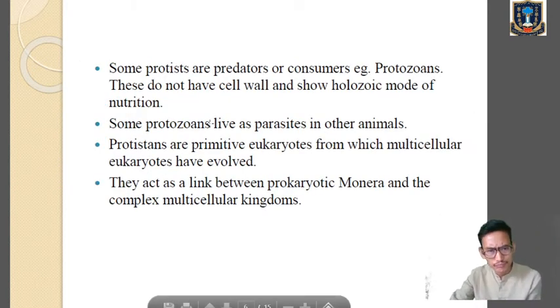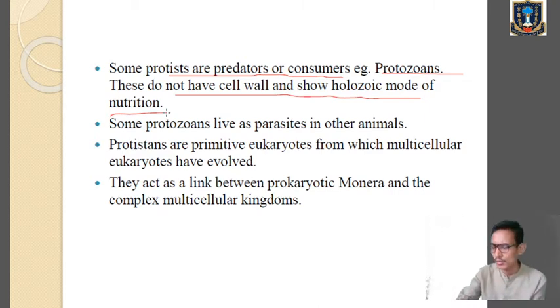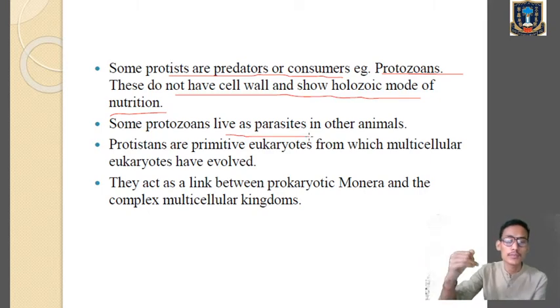Next one, some of the protists are also predators or consumers. Example, you can find protozoans. They do not have cell wall, and show holozoic mode of nutrition, where they engulf the food particles, where there will be ingestion, digestion, and absorption through the alimentary canals. So some of the protists are predators, they are consumers. They don't have cell wall, but they show holozoic mode of nutrition. Whereas there are certain protists or protozoans who are parasites, which live on other living organisms in order to get food and shelter. Right?